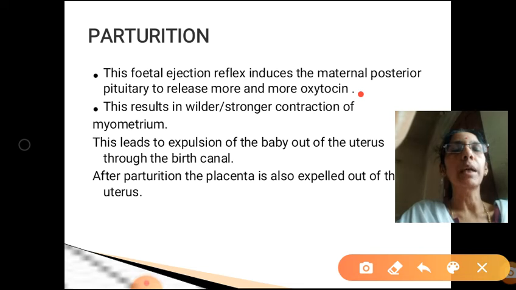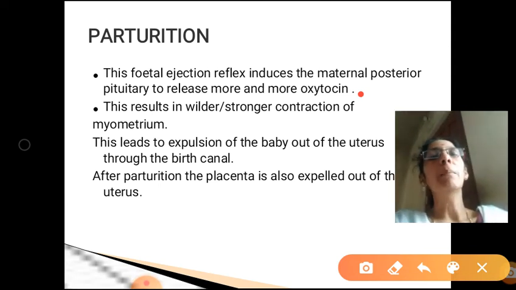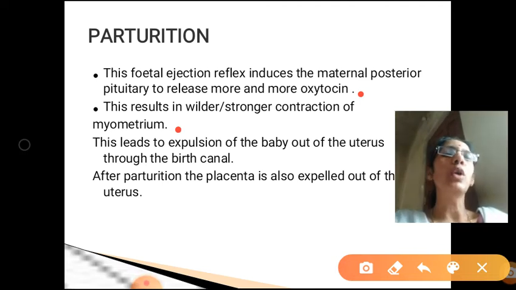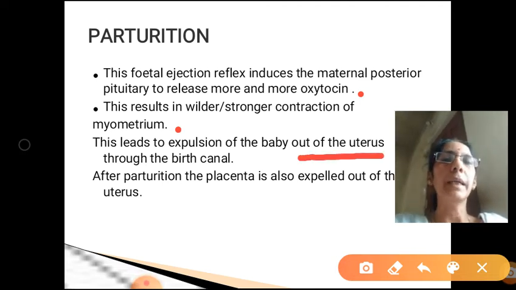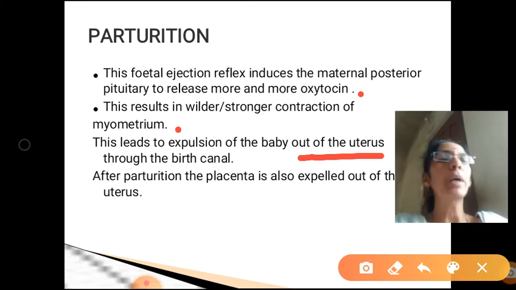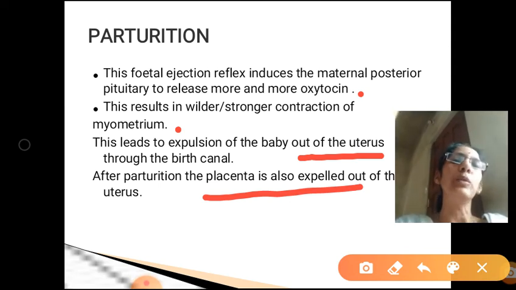You have studied. It is called the birth hormone because this hormone causes a wilder or stronger contraction of the myometrium layer of the uterus. This results in the expulsion of the baby out of the uterus of the mother, and it comes out through the cervical canal, or the birth canal. But after parturition, the placenta also will be expelled out of the uterus.